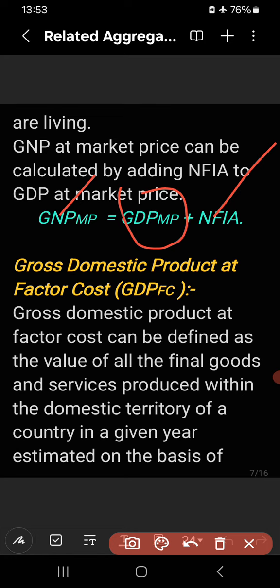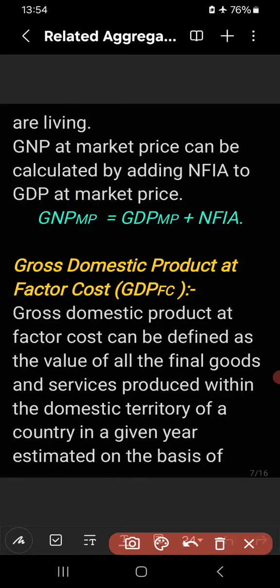If GDP value is given and GNP is asked, just add NFIA. If GNP is given and GDP is asked, then deduct NFIA from GNP to get GDP value, right? So GNP-MP can be calculated by adding net factor income from abroad to GDP-MP.